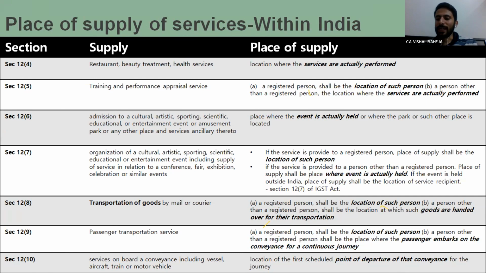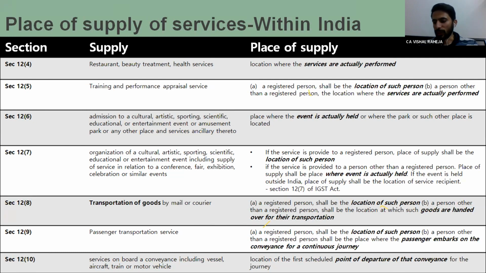In respect to any event, whether it is a cricket, football, cultural event, in that situation, similar to immovable property, the rule says where the event is actually held or where the park is situated. For example, in case of amusement park, theaters, these would be covered under section 12.6. 12.6 and 12.7 are totally related. 12.7 is relating to organizing any sports event, entertainment event.